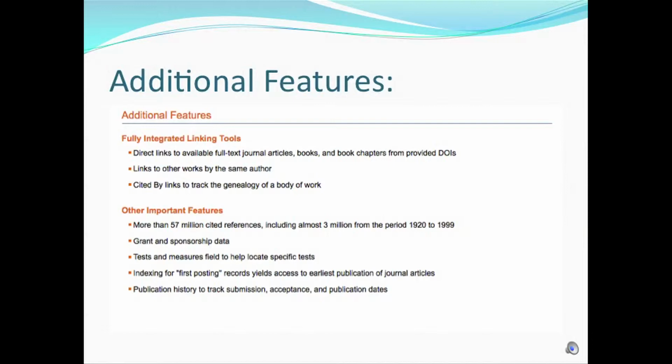Other important features include more than 50 million cited references, including almost 3 million from the period 1920 to 1999, grant and sponsorship data, a tests and measures field to help locate specific tests, indexing for first posting records, which yields access to the earliest publication of journal articles, and publication history to track submission, acceptance, and publication dates.